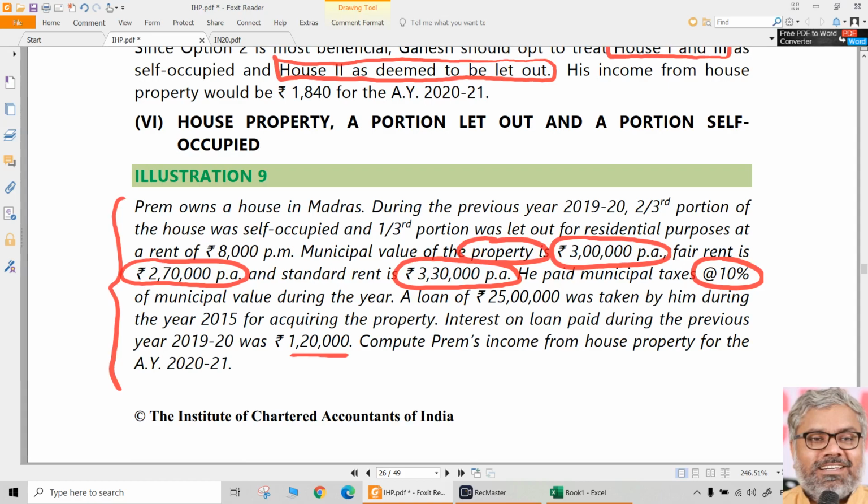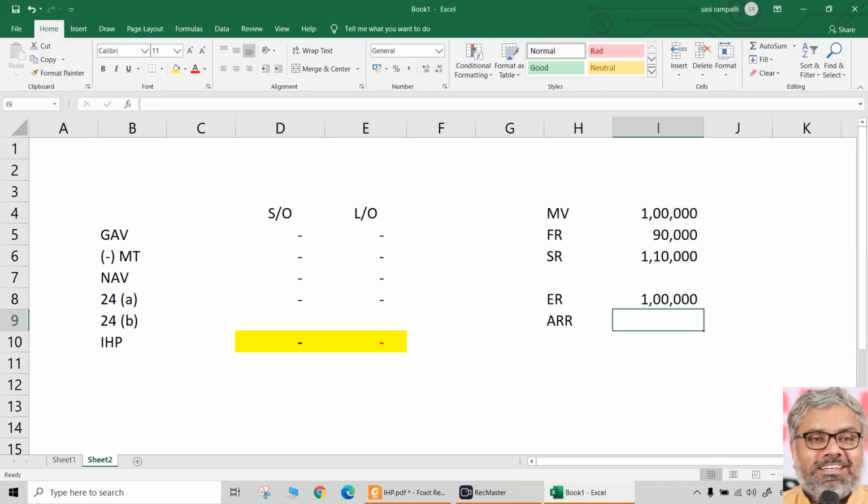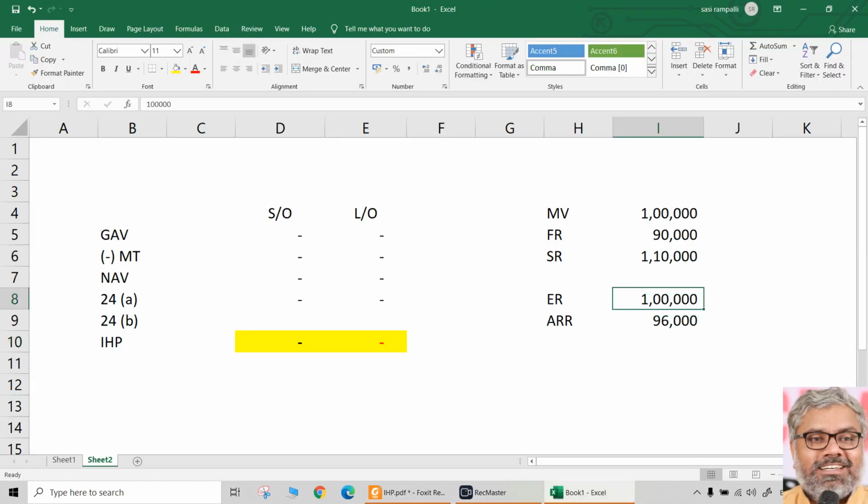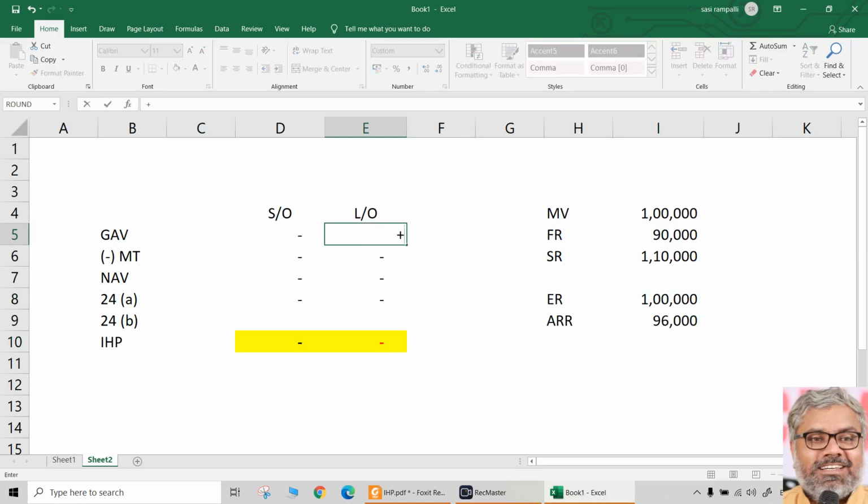8,000 per month means that comes to 96,000. Actual rent received or receivable is less than expected rent. But is it due to vacancy? No, there is no vacancy at all in this case. So definitely whichever is higher has to be taken. So what is the gross annual value? Directly the expected rent, that is 1 lakh.